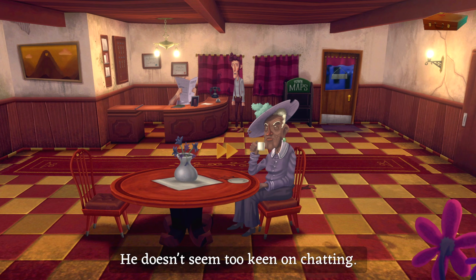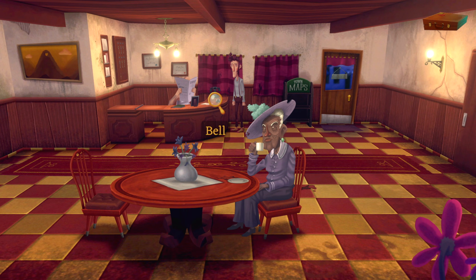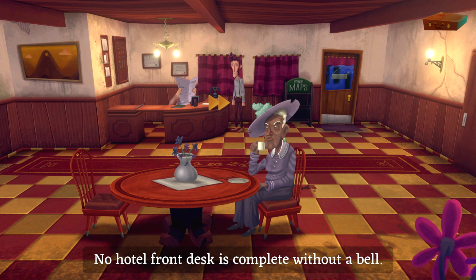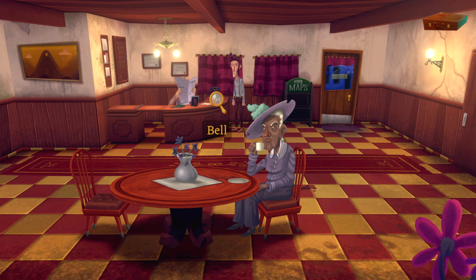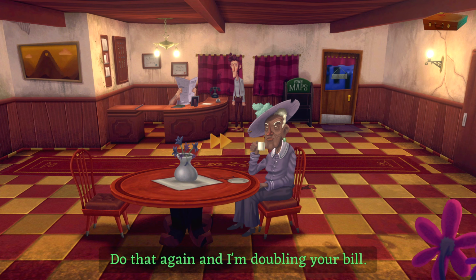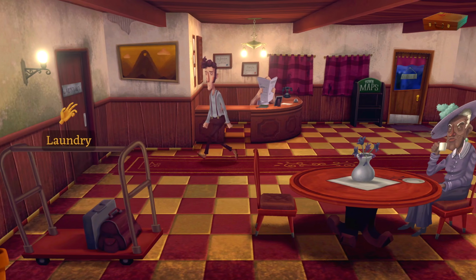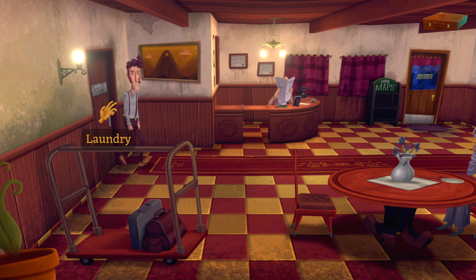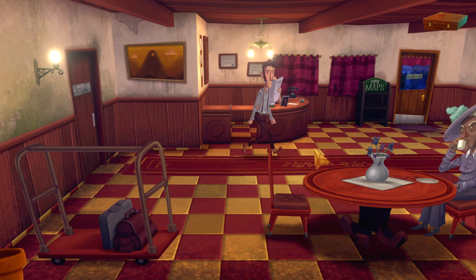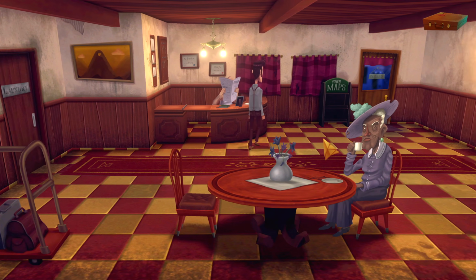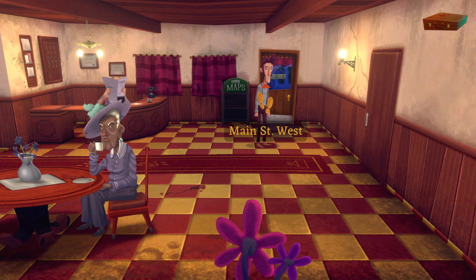He doesn't seem too keen on chatting. No. There is a bell here, though. No hotel front desk is complete without a bell. Hold on. Let's see if I can get his attention. Do that again, and I'm doubling your bill. Understood. Let's not do that. Right, let's check the laundry again, because I do distinctly remember getting in there. Still locked. I don't remember why, though. But I do believe that what I'm playing right now is essentially what happened in the demo, in the prologue.